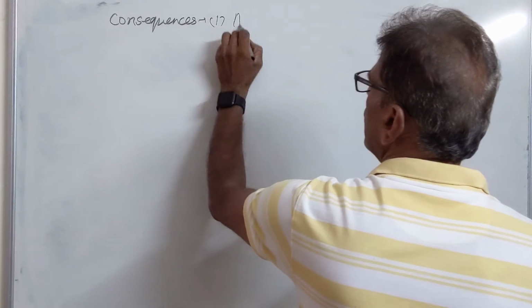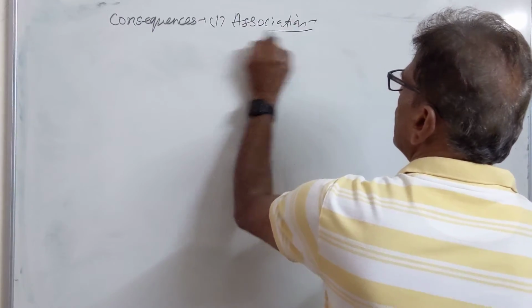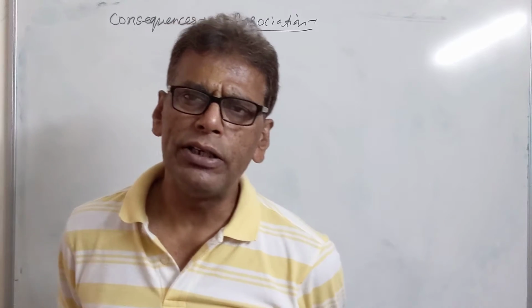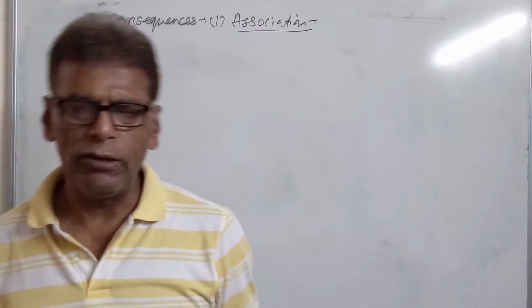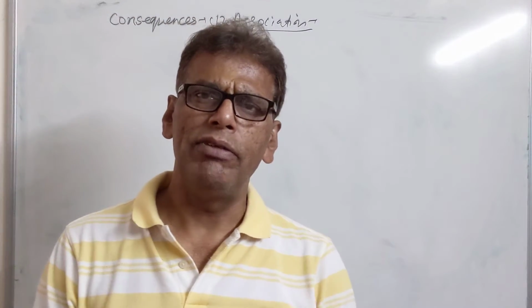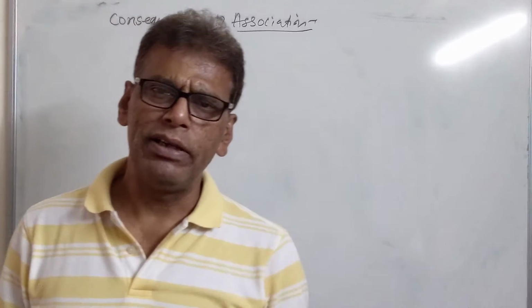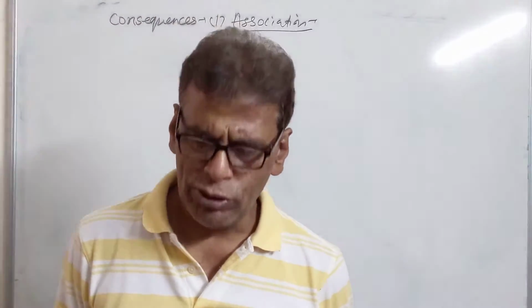Number one, association. Due to hydrogen bonding, the molecules of a substance get associated together. They can be molecules of different substances also. They get associated together, and we get the solidified mixtures of two, three, four liquids whose molecules are held together by means of hydrogen bond.